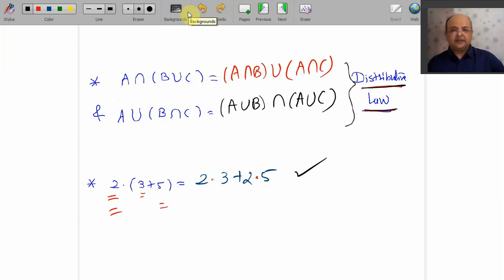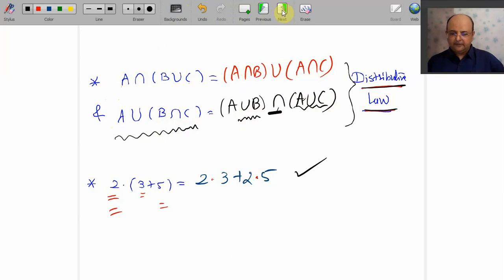What is A intersection B union C? It is A intersection B union A intersection C. Same way A union B intersection C is same as A union B intersection A union C.